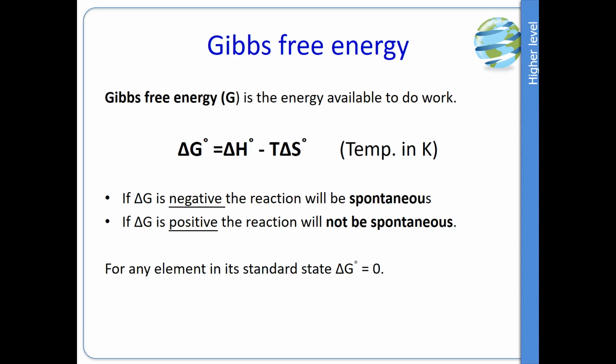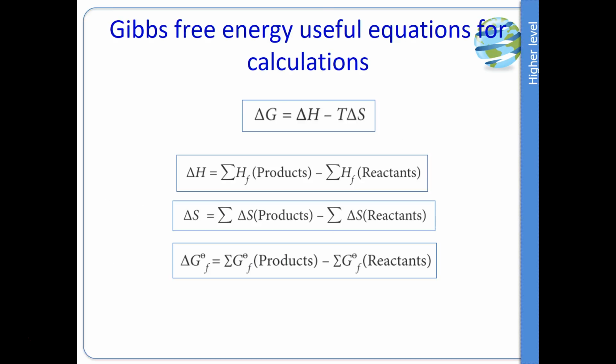For any individual element which is in its standard state, we consider delta G to be 0. Now the reason that's important is because you will see in the table in the data booklet for delta G, no standard element is mentioned, and that's because the values are 0. Now here are the equations that you will need to calculate Gibbs free energy.